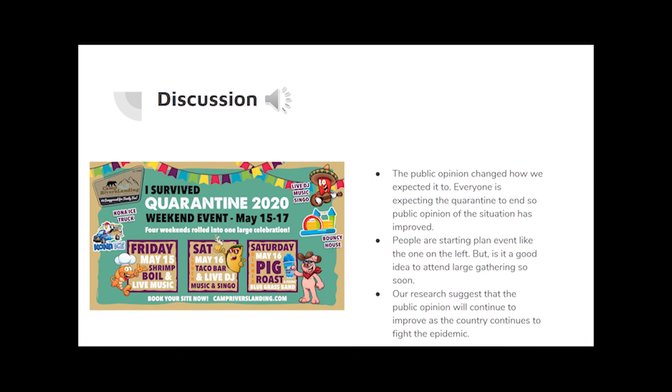The public opinion changed how we predicted it to. Everyone was expecting quarantine to end, so the public opinion of the situation has improved. People are starting to plan events like the one on the left, but I wouldn't say it's really a good idea to attend large gatherings so soon. Our research suggests that the public opinion will continue to improve as the country continues to fight the epidemic.